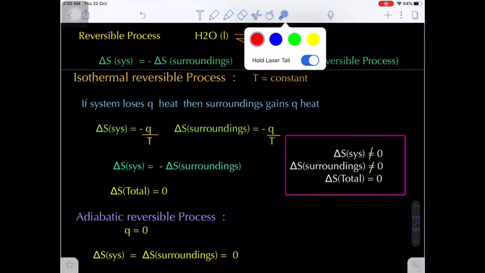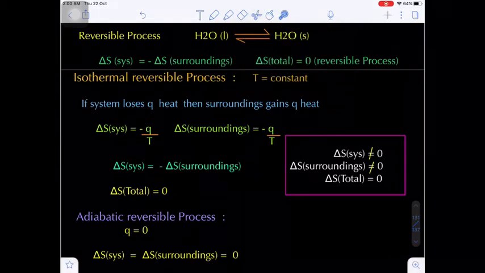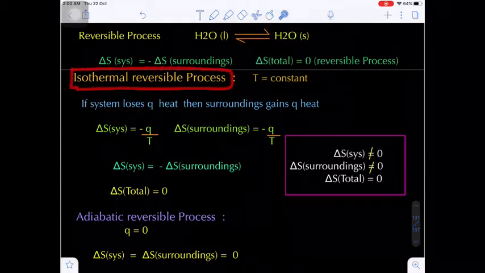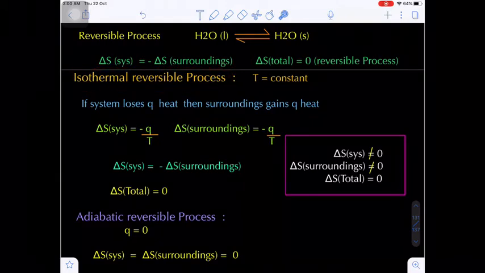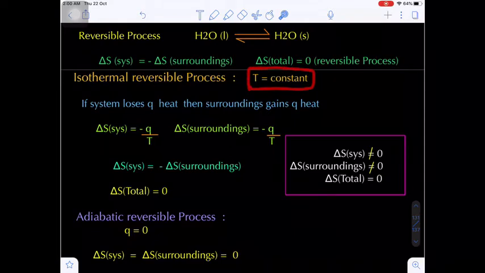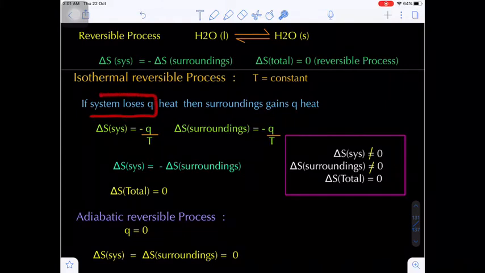Now we are going to calculate the change in entropy in an isothermal reversible process. How does the entropy value change in an isothermal reversible process? Temperature is what in an isothermal process? Constant. Let's suppose the system loses Q amount of heat energy.